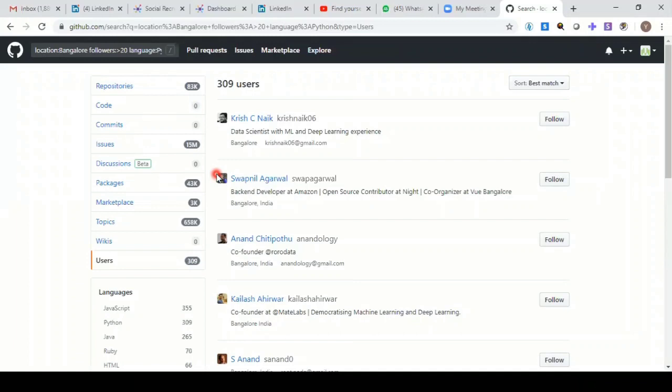Now the second way of finding people. So one is that we can directly go to GitHub and find it out. As you can see, the syntax is very easy. Once you are using the advanced search, later on you can also create your own string very easily.